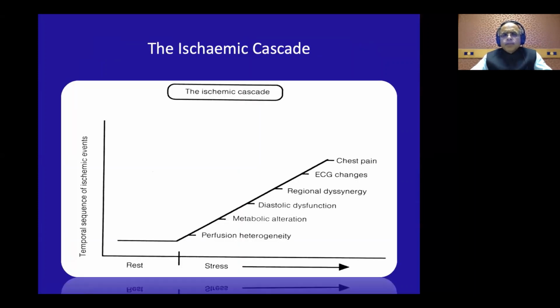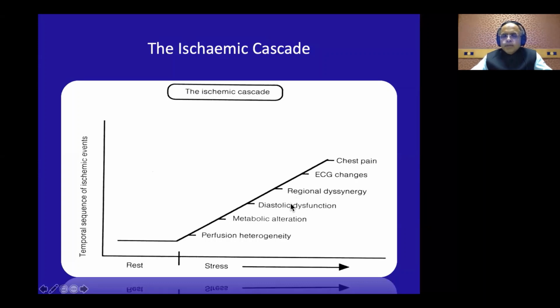Now we'll go back to the basics of ischemic cascade, as we know that as we start exercising and if there is a flow limiting epicardial vessel disease, then first you get a perfusion heterogeneity which is picked up by the nuclear scan. Then there are metabolic alterations, then there is a diastolic dysfunction, and as the ischemia progresses you get a regional wall motion abnormality, and then you get ECG changes and chest pain. Obviously, this may not happen exactly in the same order, but this is how it happens in an experimental setting when you produce progressive coronary obstruction.